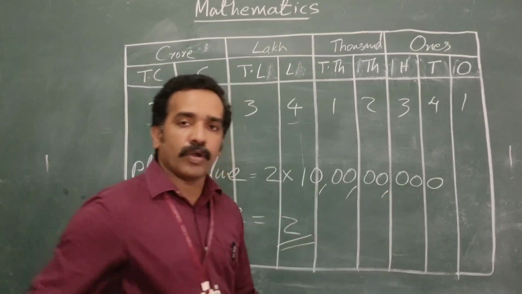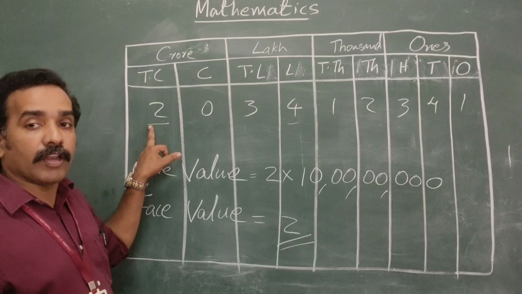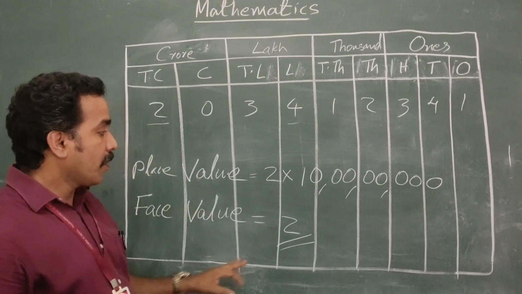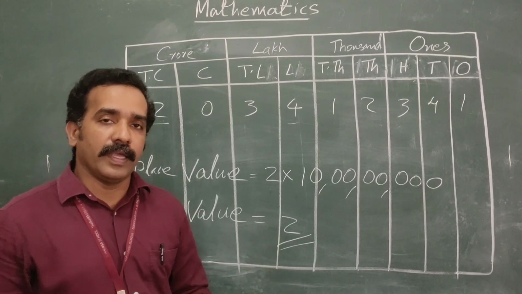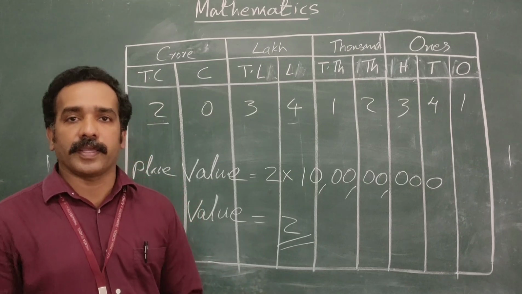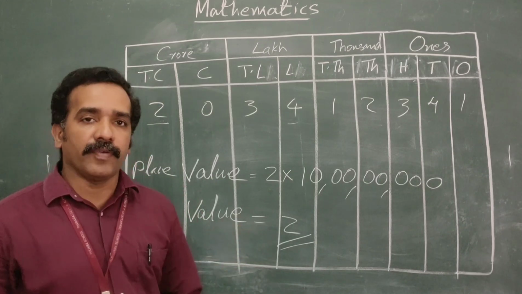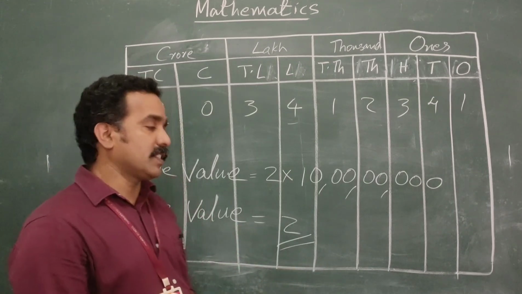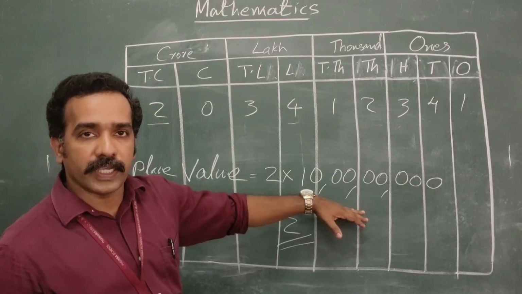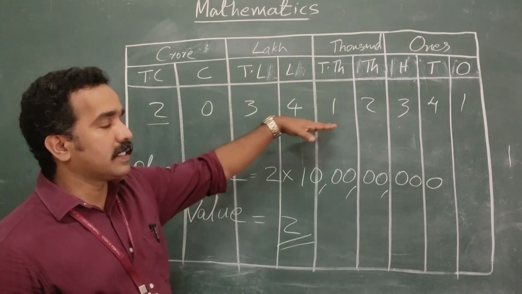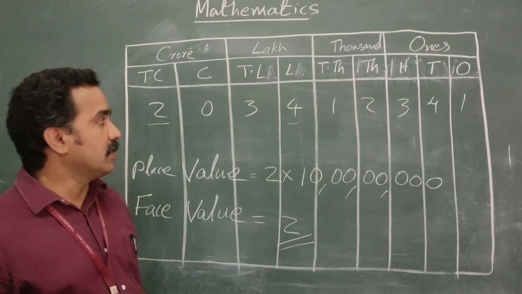That is the place value of the digit 2. But the face value of any digit will always be the same. The face value never changes. The place value changes according to the place the digit is placed.